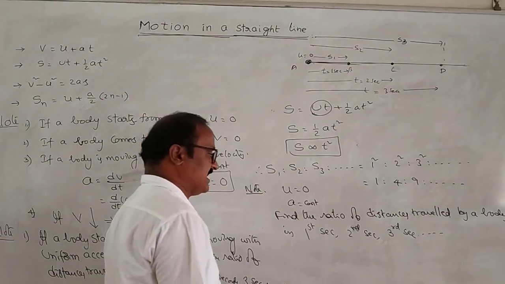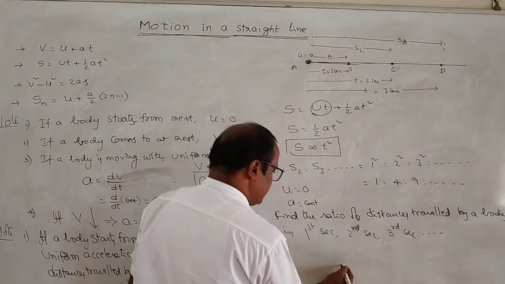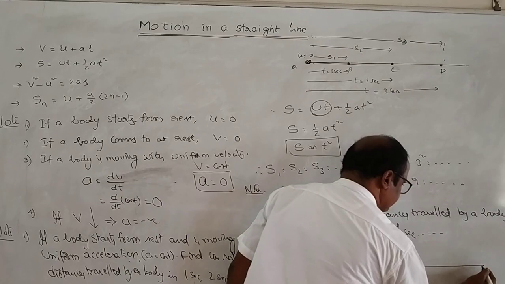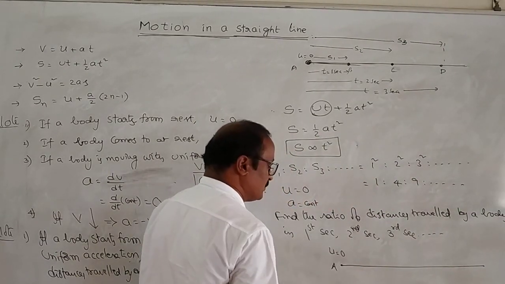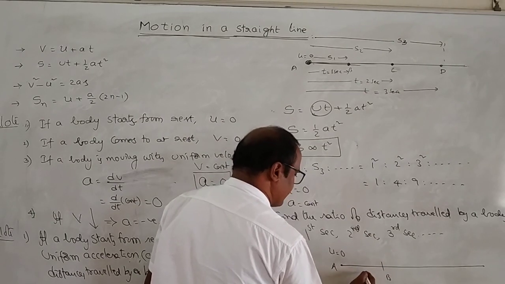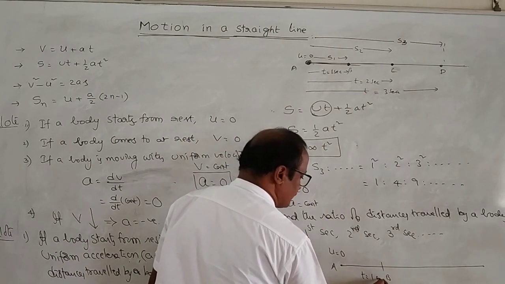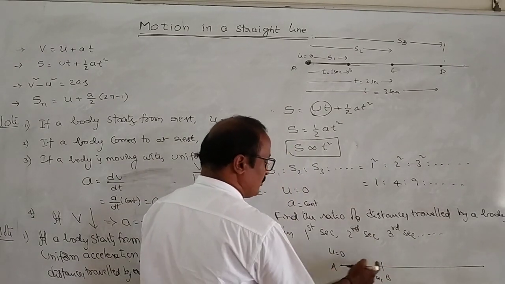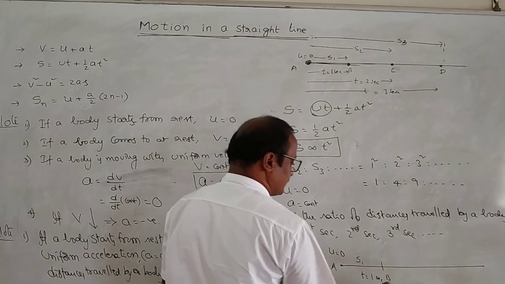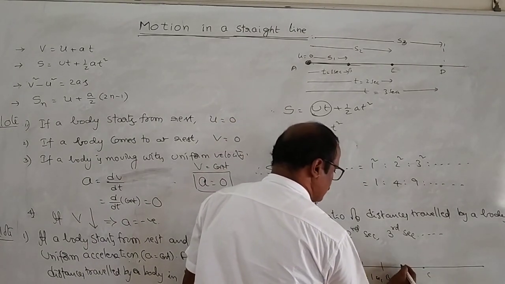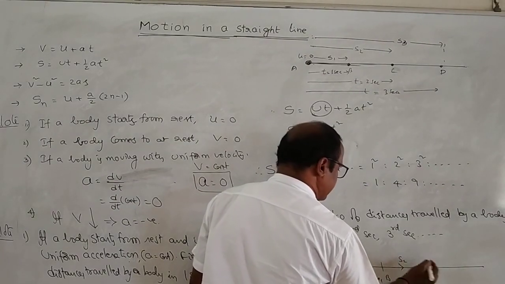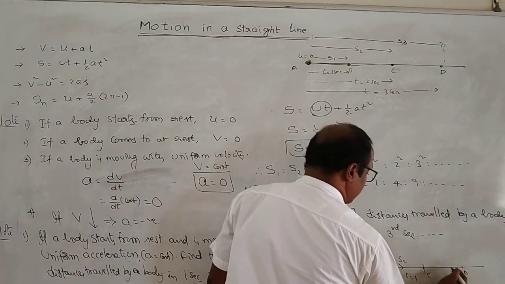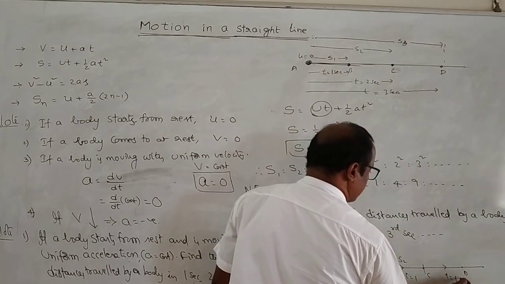In a particular second. See the diagram. A is the initial point where the body starts from rest, u is equal to 0. In the first second, it is traveling from A to B. Distance traveled is S1. In the second second, B to C. Here time is 1 second. Distance traveled is S2. In the third second, here also time is 1 second.